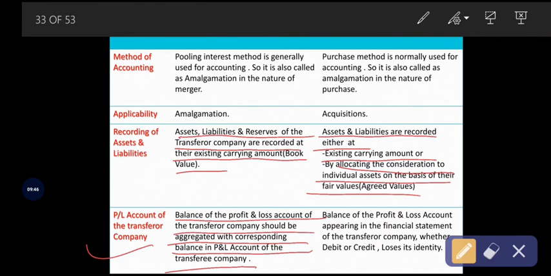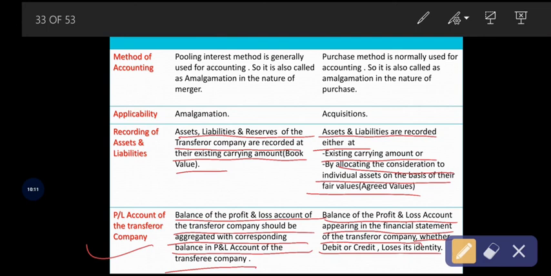with the corresponding balance in the profit and loss account of the transferee company, that is under amalgamation in the nature of merger. But under amalgamation in the nature of purchase, the balance of profit and loss account appearing in the financial statement of the transferor company, that is A and B company, whether debit or credit, loses its identity.